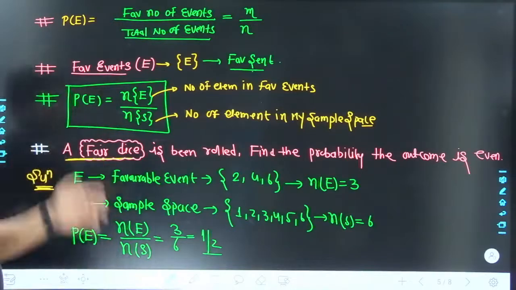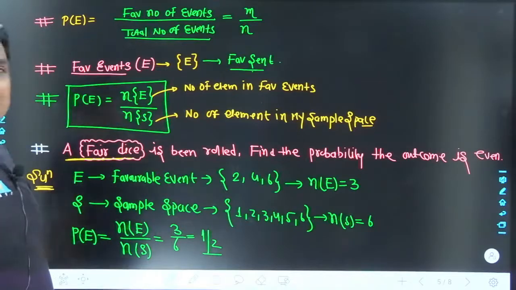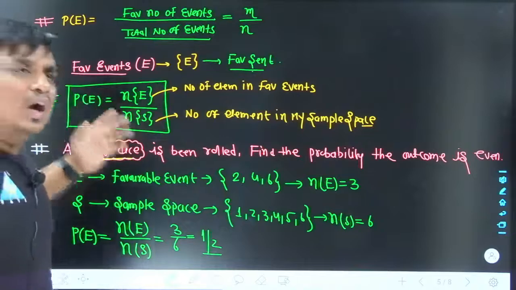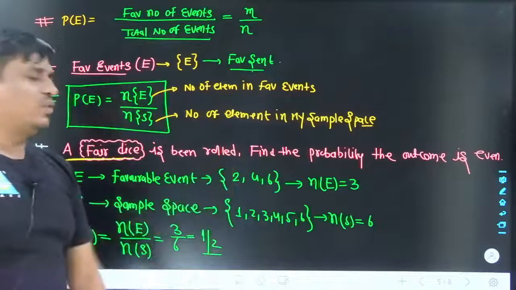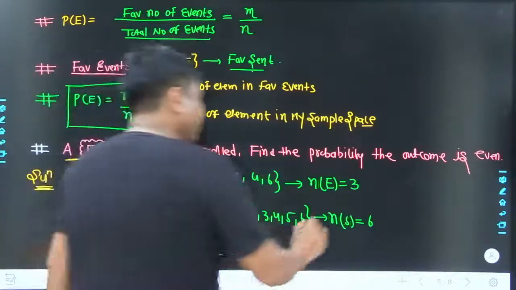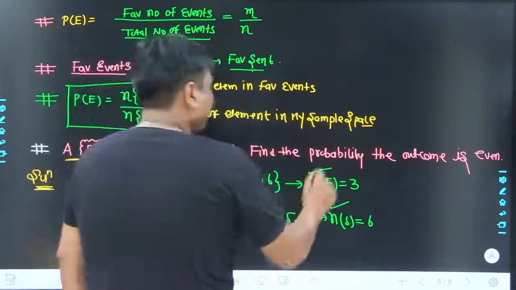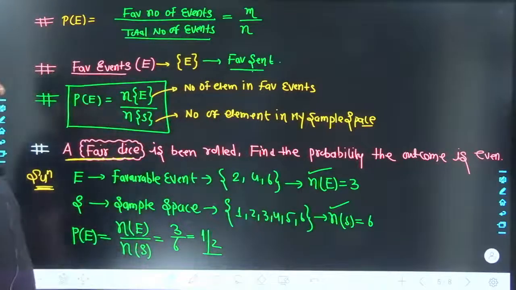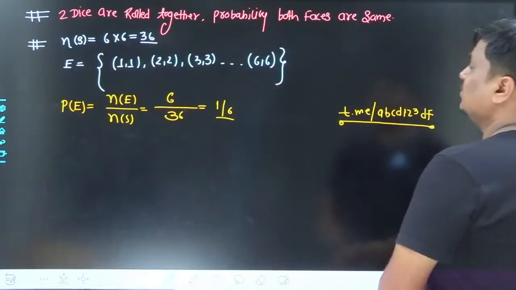Now, a question is taken. The question says a fair die is rolled. Find the probability that the outcome is even. If a fair die is rolled, may I know what the different possibilities are? Because all outcomes together frame a sample space. So obviously, sir, it is 1, 2, 3, 4, 5, 6. Focus on the size of the sample space, which is 6, and similarly the size of your favorable event is 3. Put together, the result is 3 divided by 6, which is 1 divided by 2.